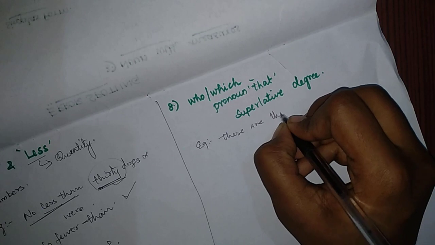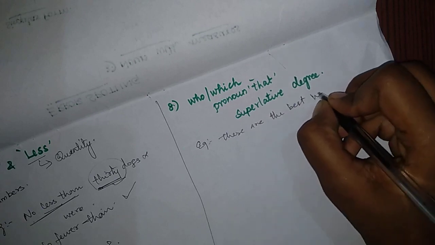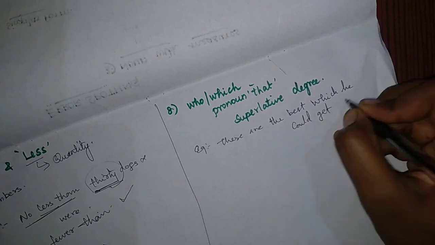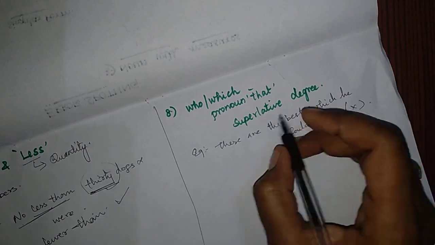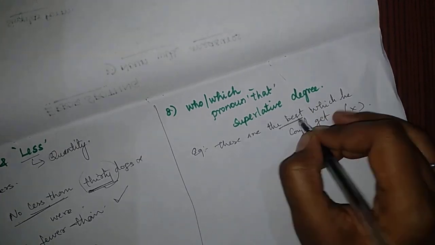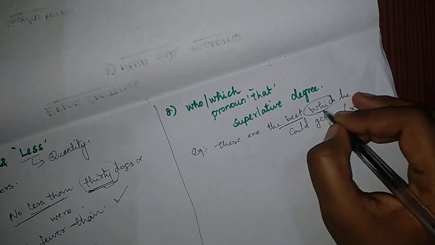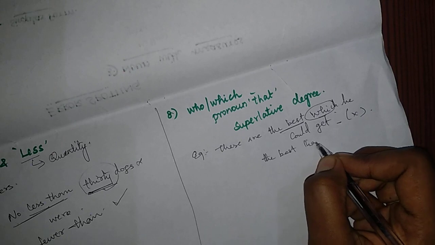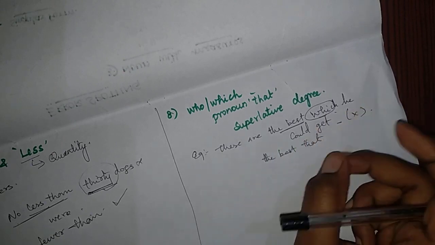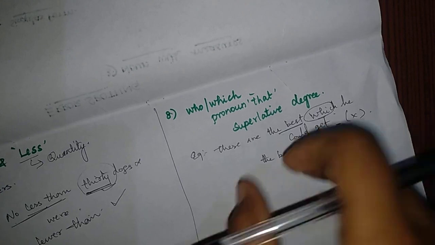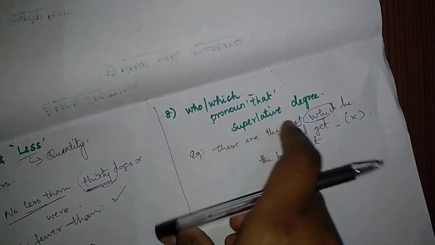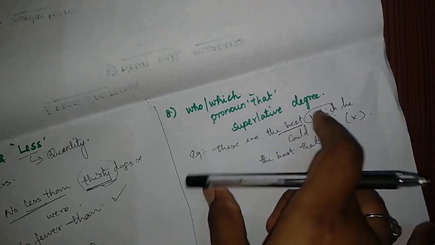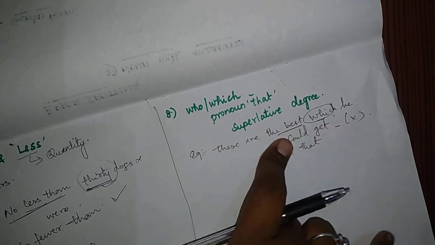these are the best which he could get. This is an incorrect answer, okay, because this is a superlative word, best, so it should not be followed by the word which or who. The correct answer will be the best that he could get. These are the best that he could get. This is the correct answer we have to use. So remember that whichever sentence has the superlative degree, that is comparison, that sentence should not have who or which after the superlative word.